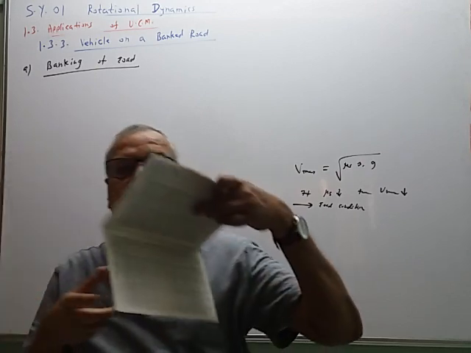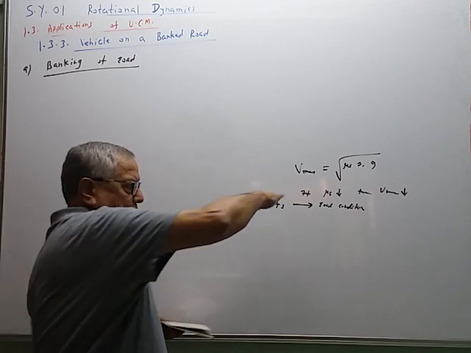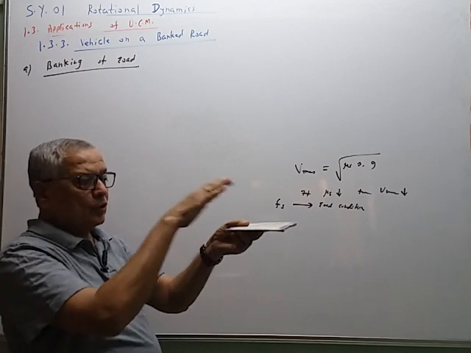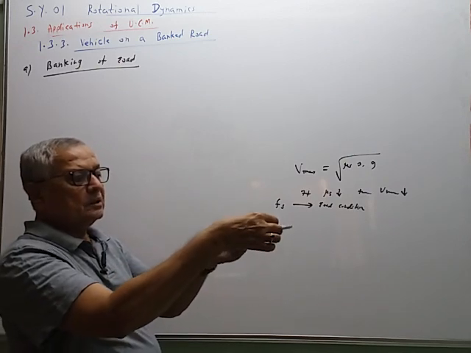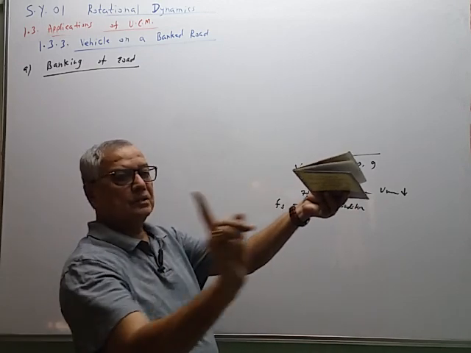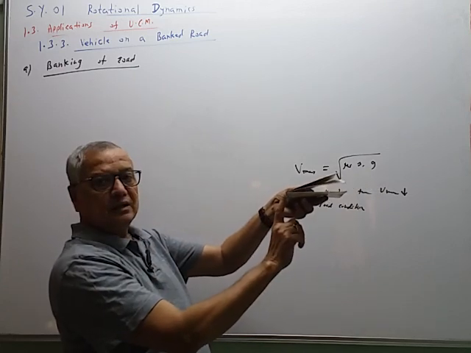For example, if the turn is like this, and this is a road surface, this is horizontal road surface. So road surface is not kept horizontal, but it is kept like this. So the curvature is like this. So the center is on my side. So this is the inner side.